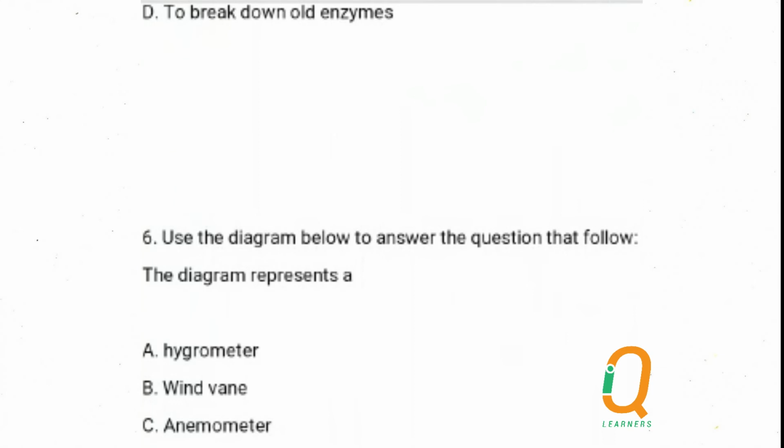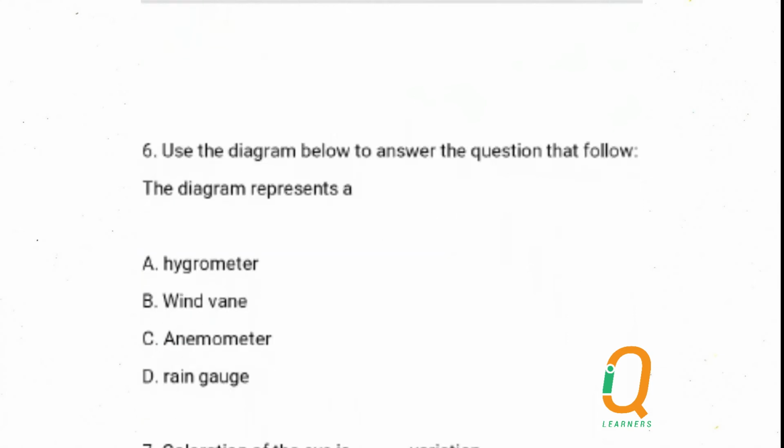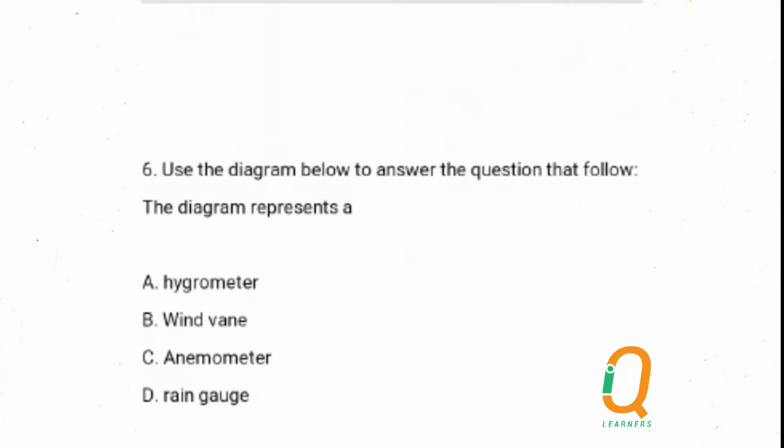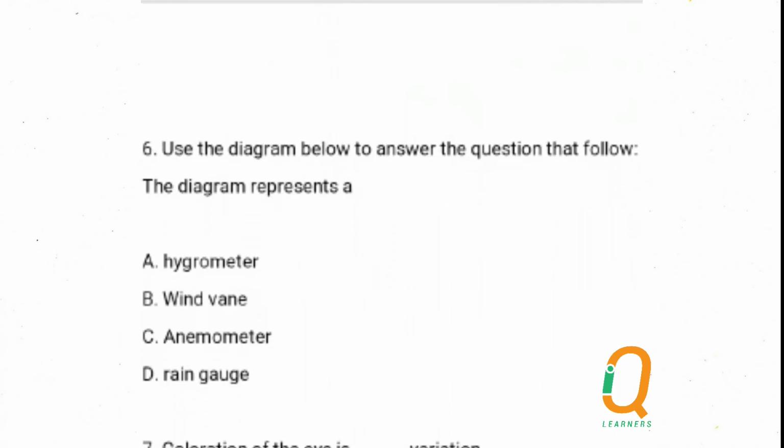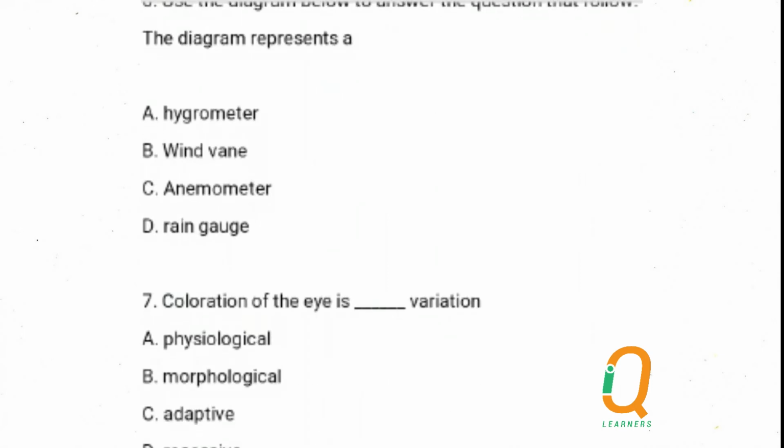Number 6: use the diagram below to answer the questions that follow. The diagram is not there in the question. I don't know why it is so, but there is a blank space above number 6 that is supposed to be for a diagram. So since the diagram is not there, we cannot guess what the answer would be.